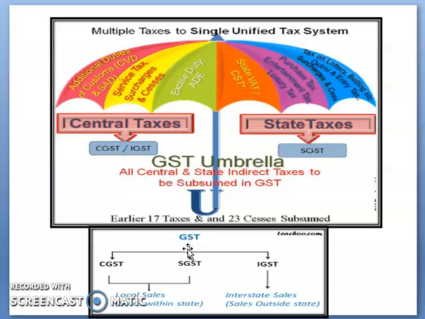Mainly, CGST and SGST come under local sales, and IGST is for interstate sales, sales outside the state. And this is sale within the state.